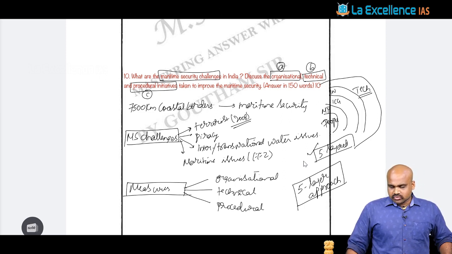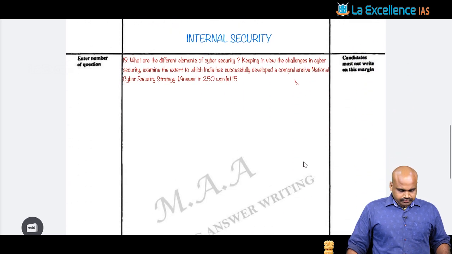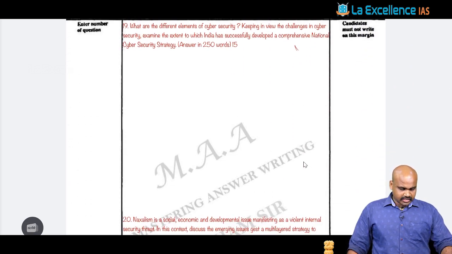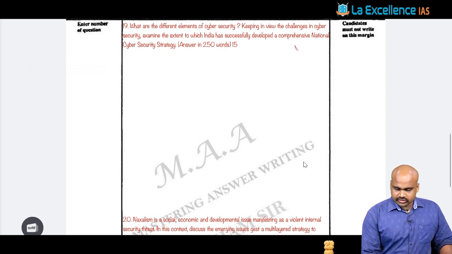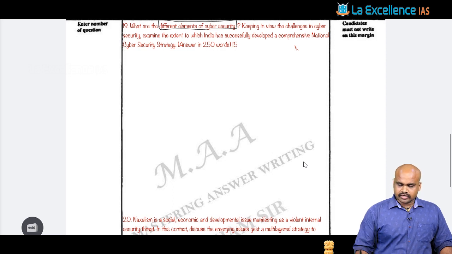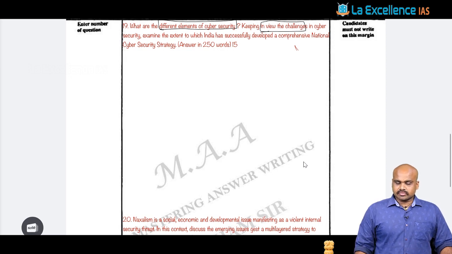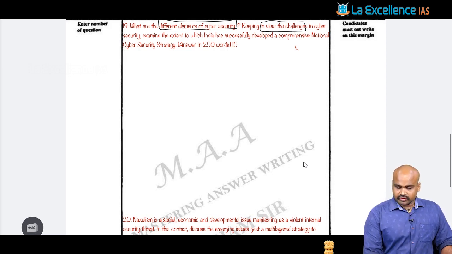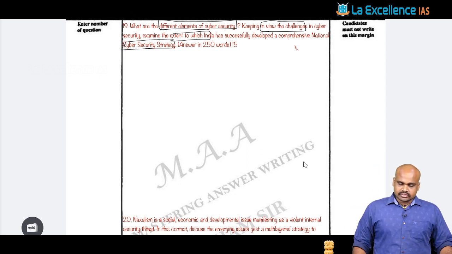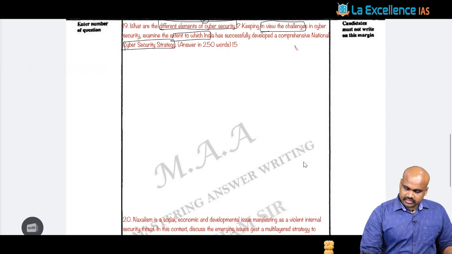Okay, so this is with respect to this particular question. Now when you look at the next question, it is asking: what are the different elements of cyber security, keeping in view the challenges in cyber security, and the extent of India having a comprehensive cyber security strategy. Now this question fundamentally has 3 parts. First part is this, the second part is this, and the third part is this.